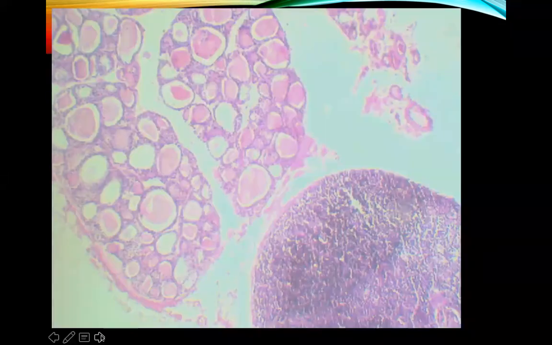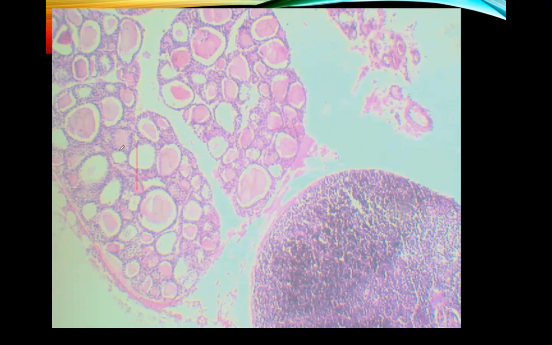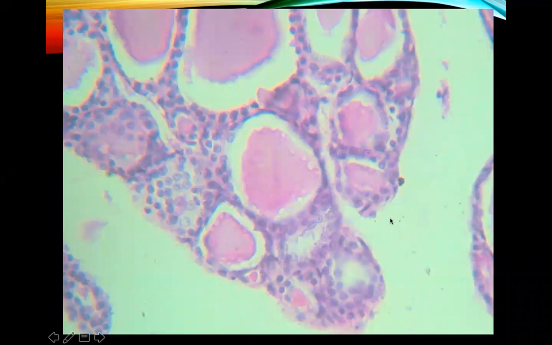Okay, so this is another picture from the laboratory. This picture right here is your thyroid gland. It consists of millions of thyroid follicles. And at the center is your thyroglobulin. Sorry, colloid, which contains your thyroglobulin. Okay, and this is your parathyroid gland. Okay, another picture, a higher magnification of your thyroid gland, consists of your thyroid follicle. Okay, this is a thyroid follicle,